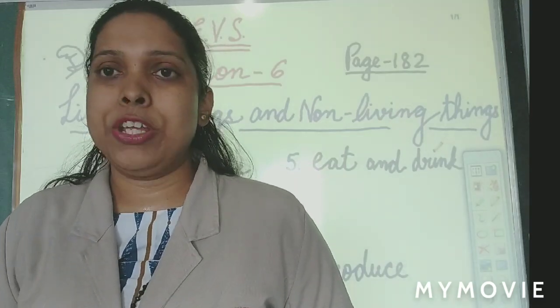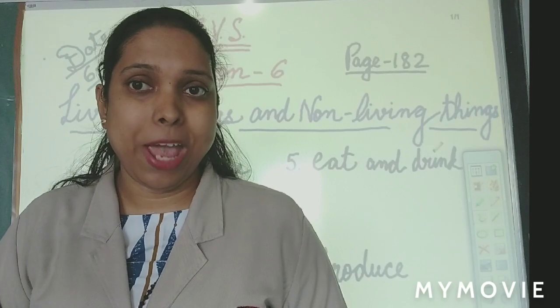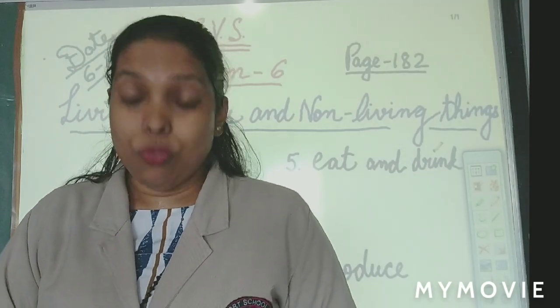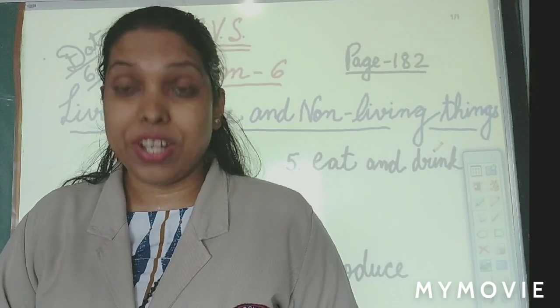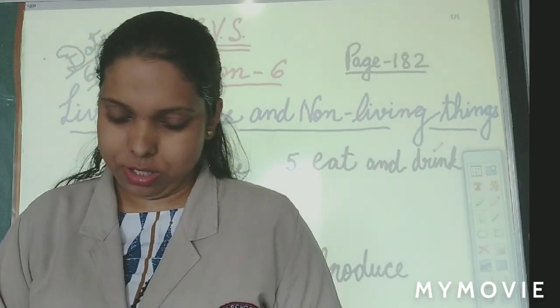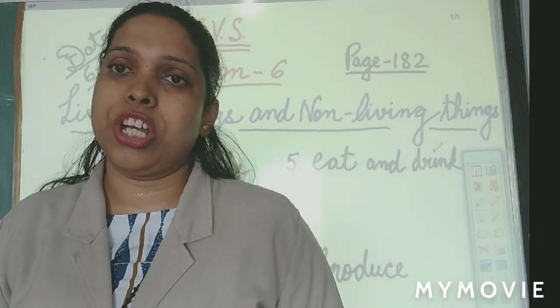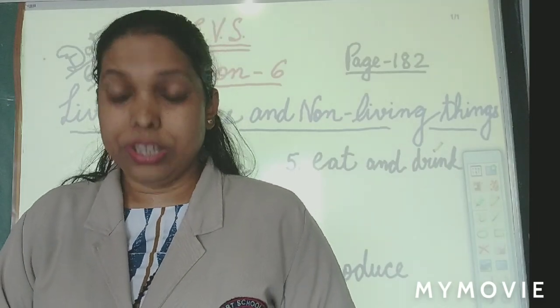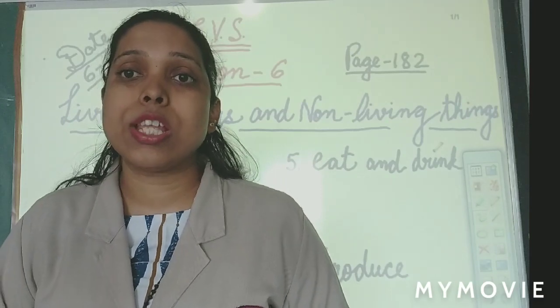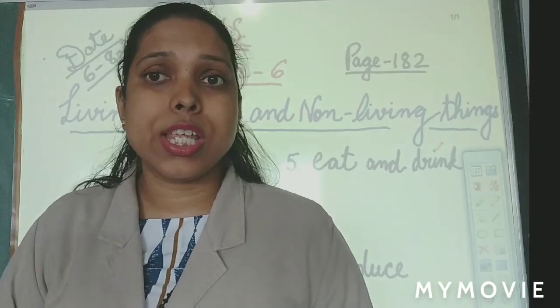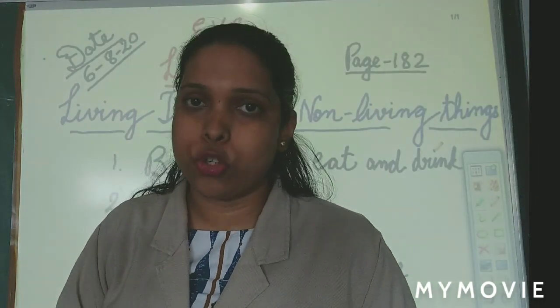And love each other. You all love your parents? Yes. Your friends? Yes. So, what do living things do? They cry. We cry sometimes. Yes. We get angry. And we love each other. We also love each other. They have emotions. All these things are called emotions. You can underline this word. What is it? Emotions. We all have emotions.